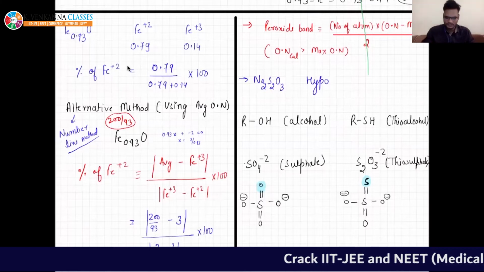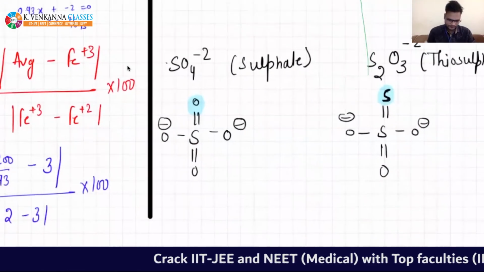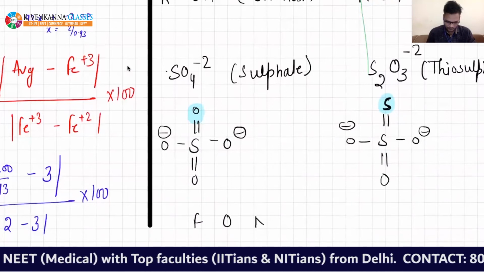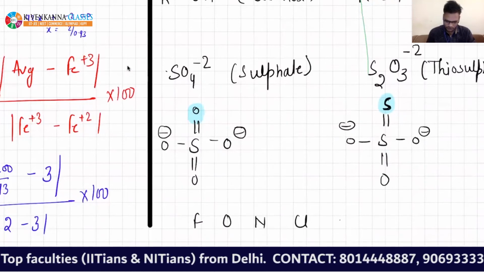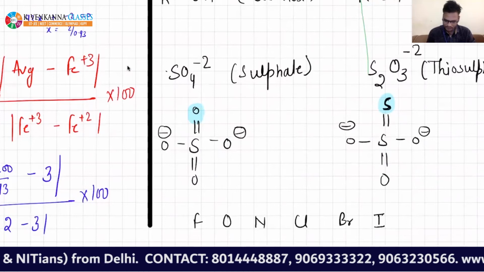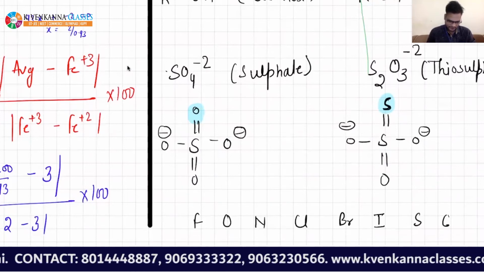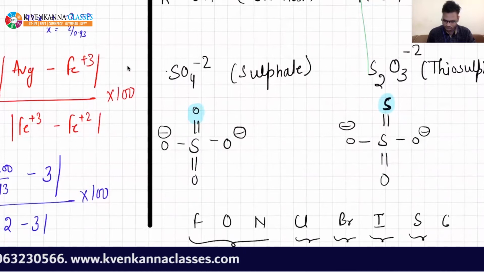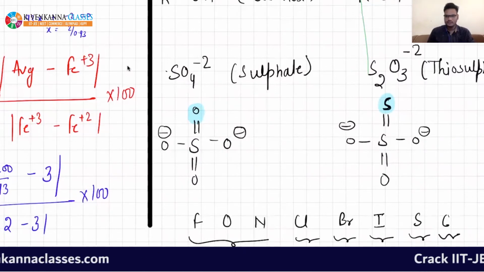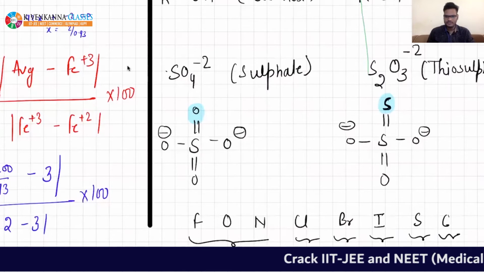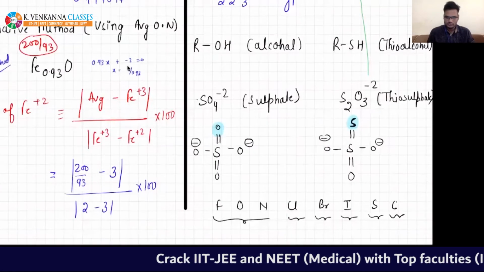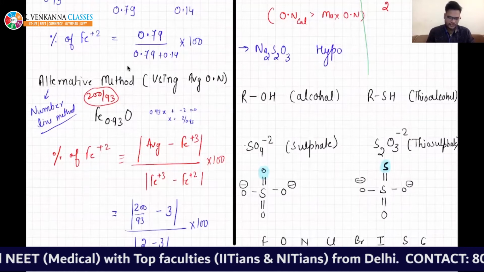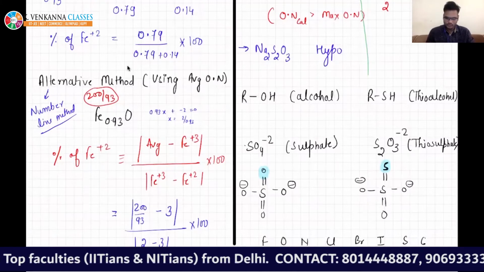Yeah, great, oxygen. Right, Sanjay, you are right. So oxygen has more electronegativity than sulfur.